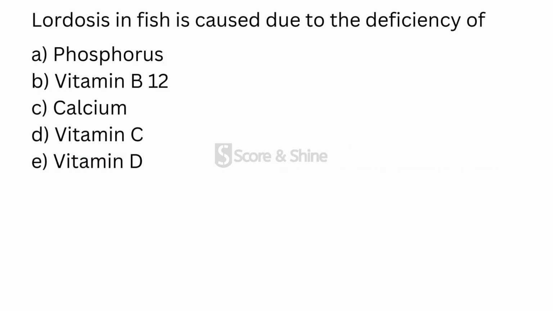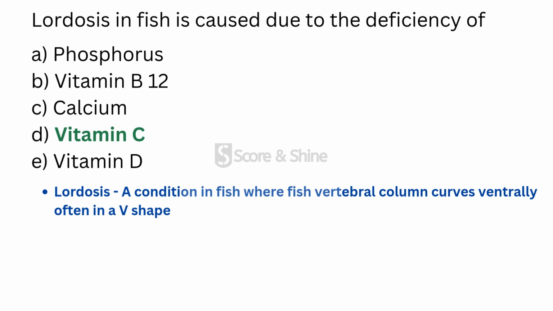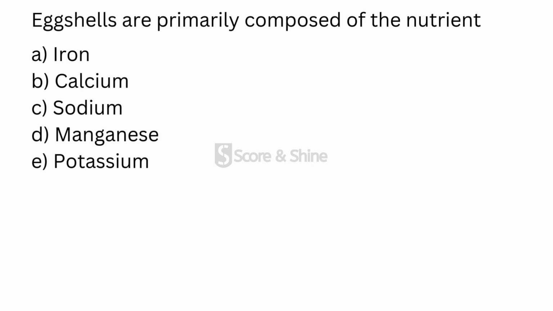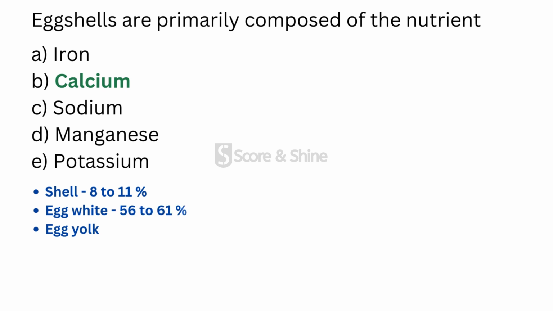Moving to the next question, lordosis in fish is caused due to the deficiency of, and the answer is vitamin C. Lordosis is a condition in fish where the vertebral column curves ventrally, often in a V shape. Moving to the next question, eggshells are primarily composed of the nutrient, and the answer is calcium. Egg consists of three parts: shell, egg white and egg yolk. So eggshell constitutes about 8 to 11%, egg white about 56 to 61%, and egg yolk about 27 to 32%.